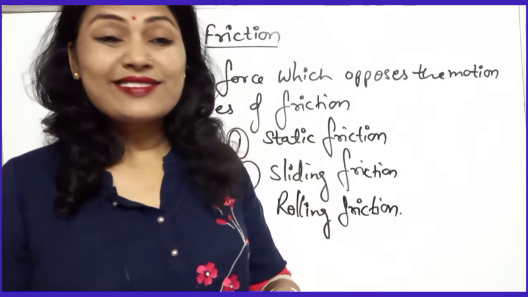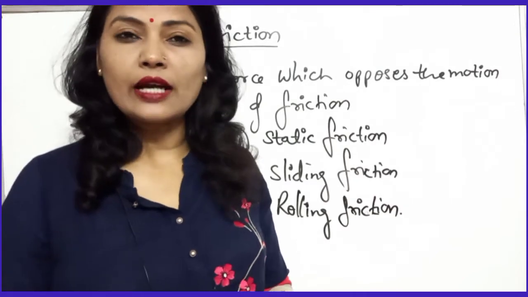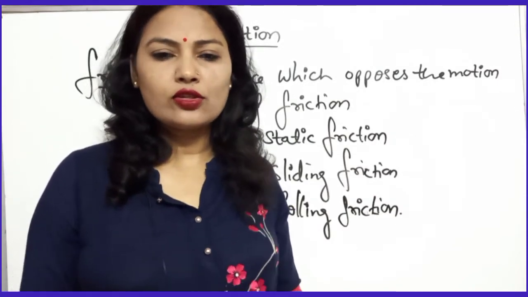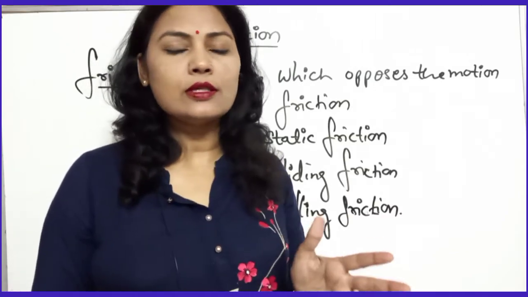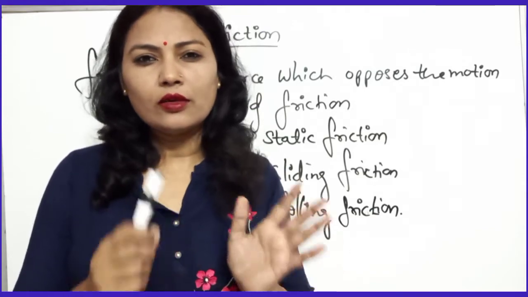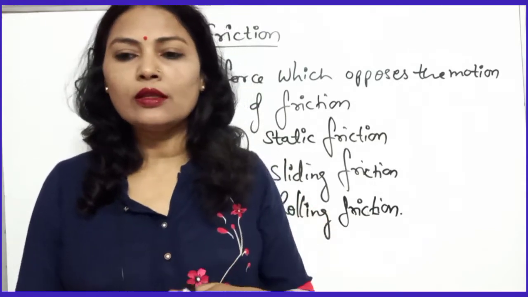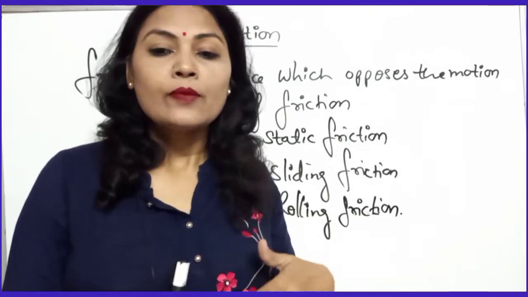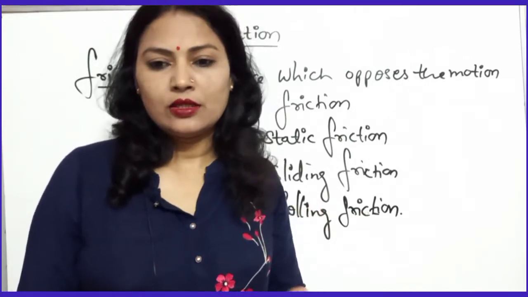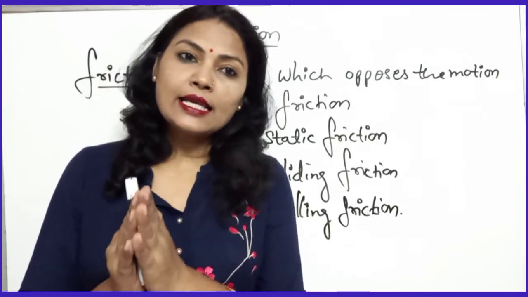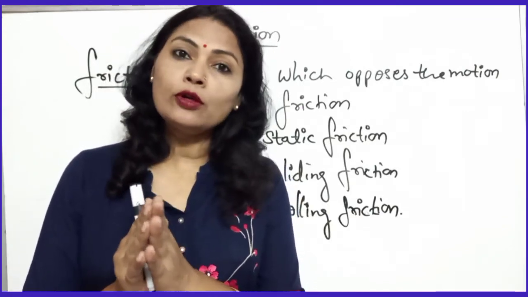Now what is static friction? Actually static friction is the frictional force that exists between the two bodies so long as they are relatively at rest, even though an external force is acting upon them.